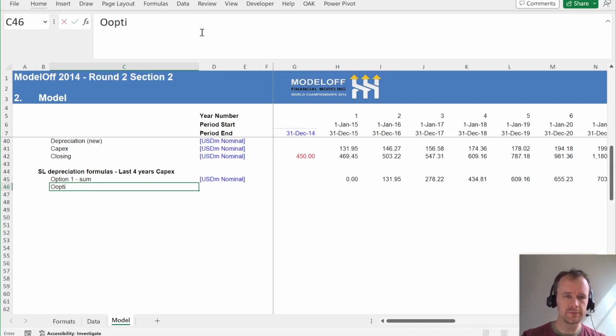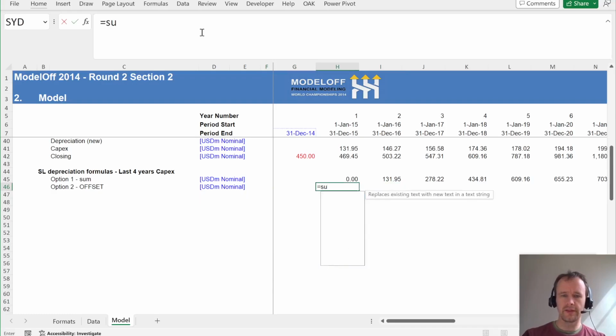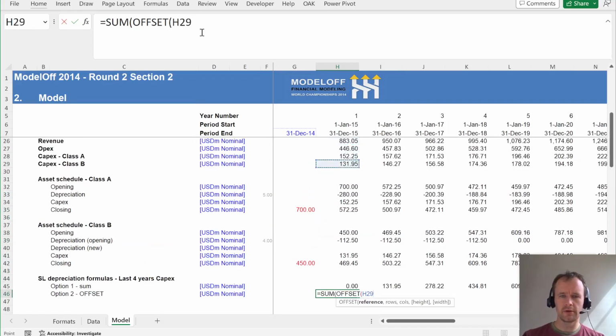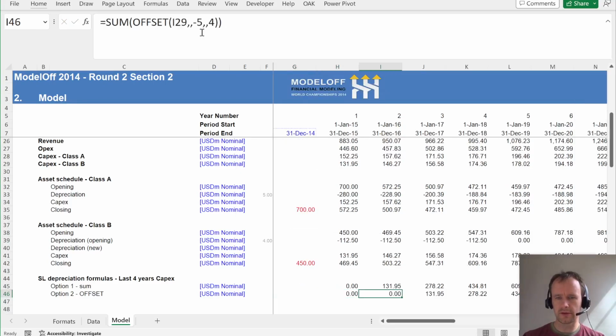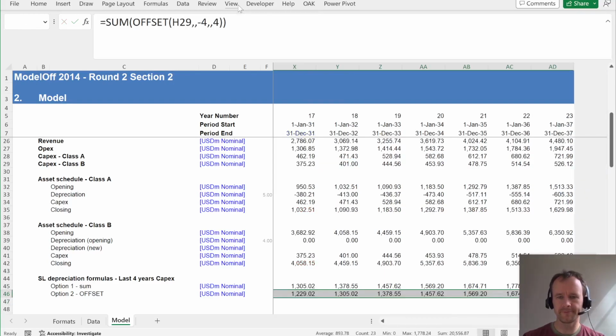So option 2 would be offset, for example. And that would be sum offset from here, how many columns? We go back 5, and the width is 4. I copy that across. No, sorry, go back 4, not 5.